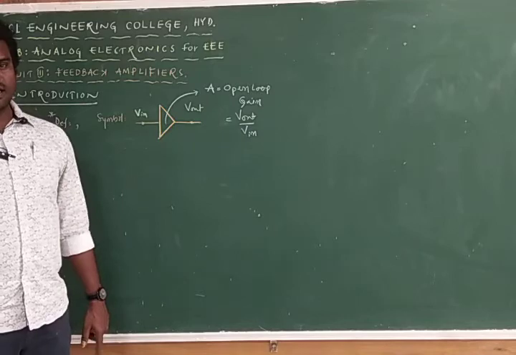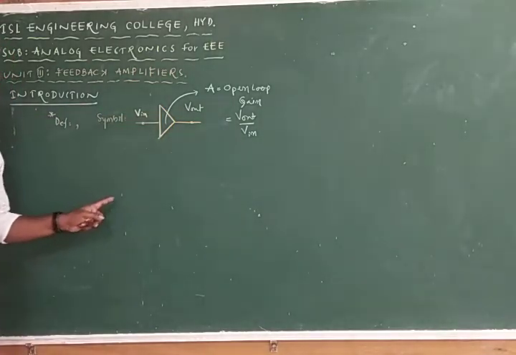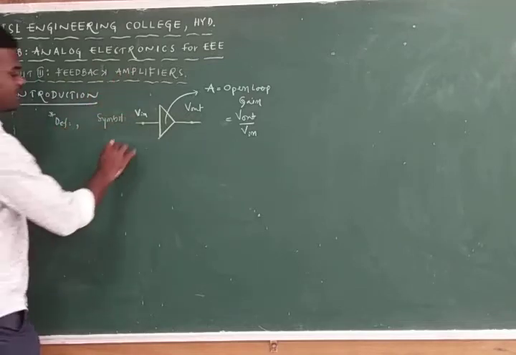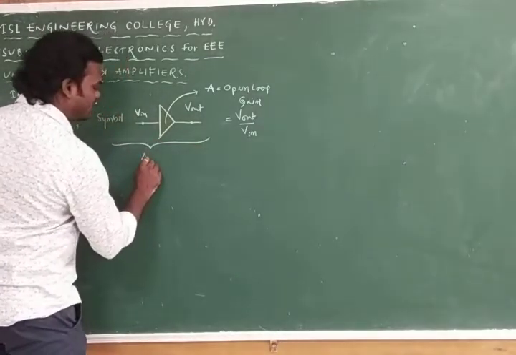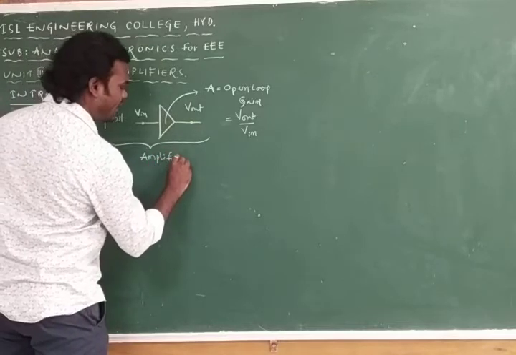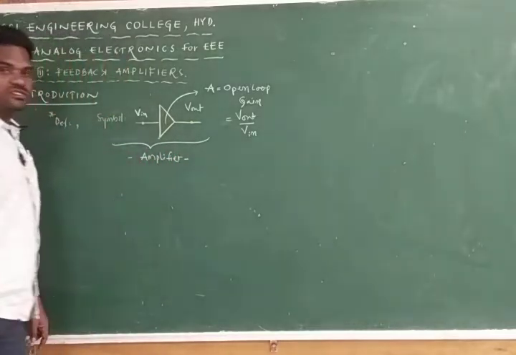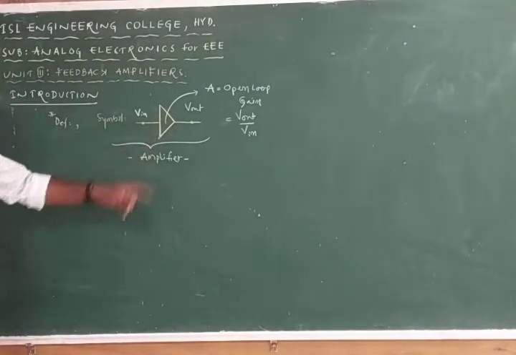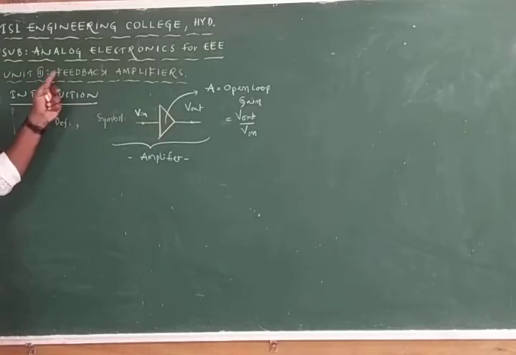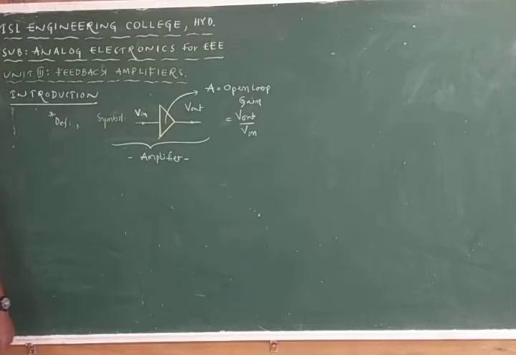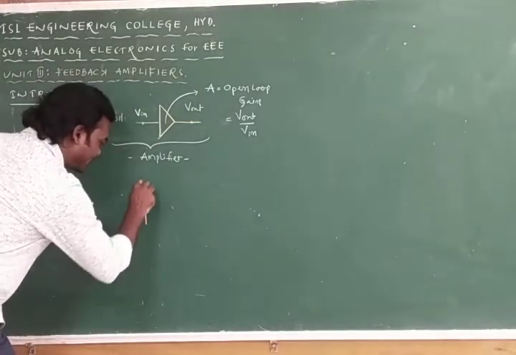Is this clear? Yes. This is a simple amplifier only, but our topic is what? Feedback amplifier. This complete arrangement we can call an amplifier. Amplifier is an electronic circuit which increases the strength of the weak signal. Next, what we have to do? We have to employ the feedback concept in this amplifier. Take the amplifier again. This is the amplifier.